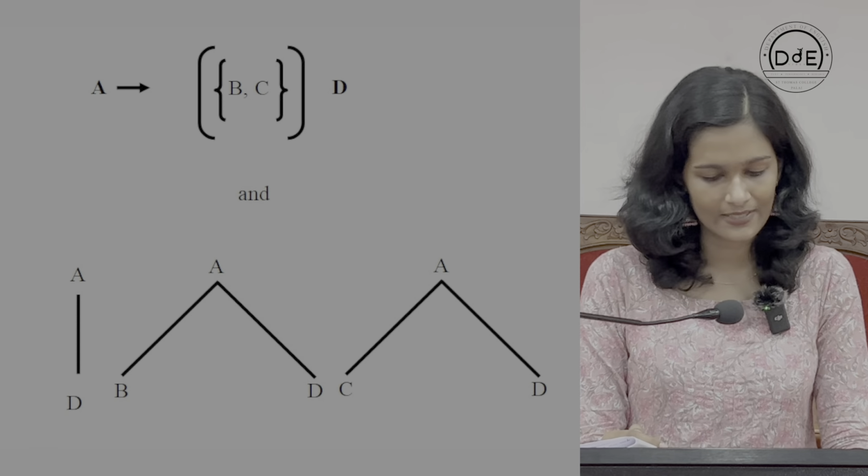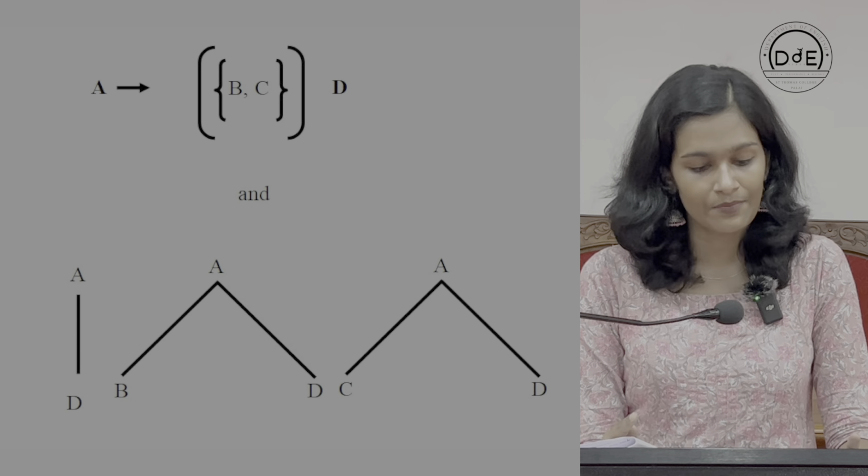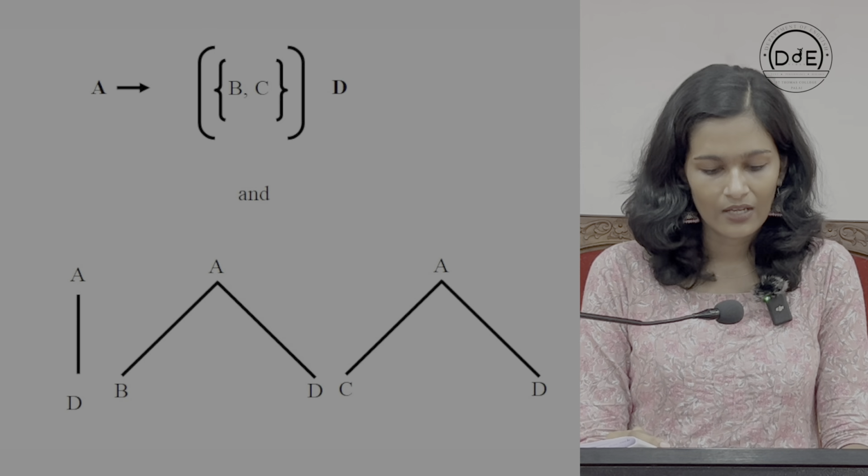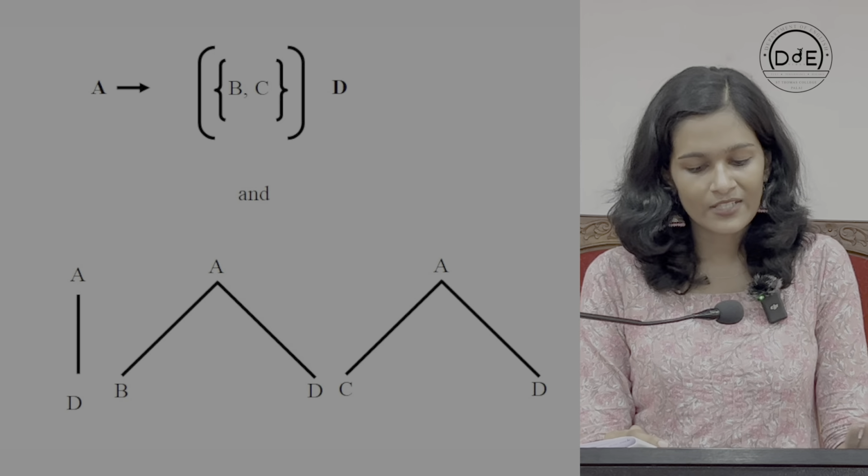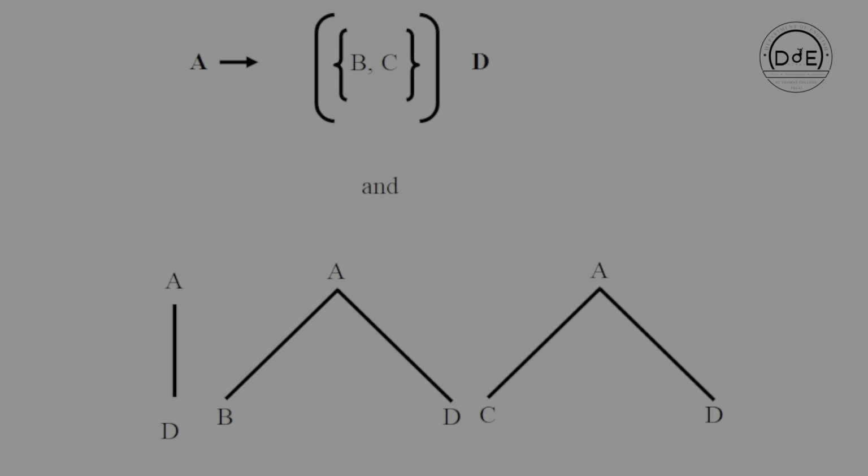In every phrase structure rule, there must be an initial symbol, a first left-hand symbol such as A above. Thereafter, every symbol appearing on the left has already been introduced on the right-hand side. The symbols that occur on the right but never on the left are called terminal symbols. They occur at the bottom of the tree diagram. Here, B and D are terminal symbols. If we choose C and D, then C and D become terminal symbols.